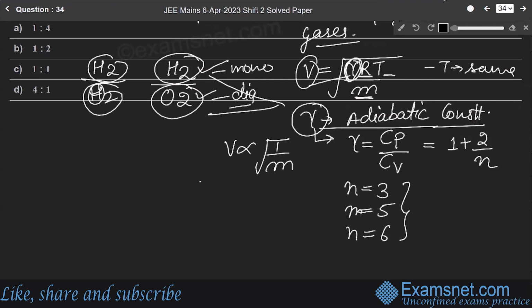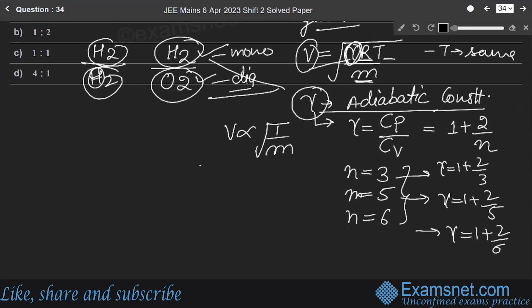Okay. For this, we will find the gamma for monatomic. So the gamma for monatomic will be 1 plus 2 by 3. For diatomic, it will be 1 plus 2 by 5, and for triatomic it will be 1 plus 2 upon 6. Got it? So here, since both gases are diatomic, this gamma will be the same for both. So when we neglect this, it basically depends on the square root of 1 over m.